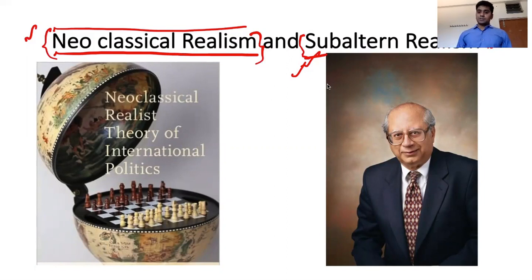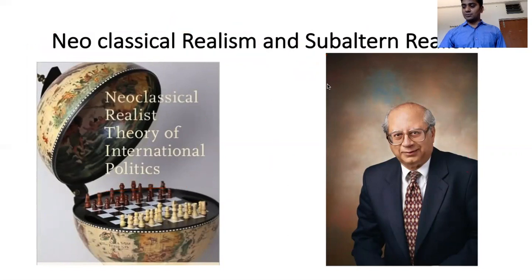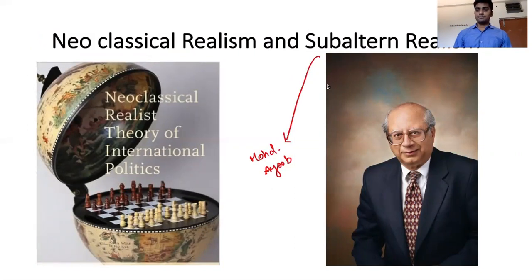Yes, let us start the class. So neoclassical realism, and then there is subaltern realism. Neoclassical realism is this one. This photo shows neoclassical realism, and then this photo is of Fareed Zakaria. Sorry, this photo is of Muhammad Ayoob, who was a subaltern realist.